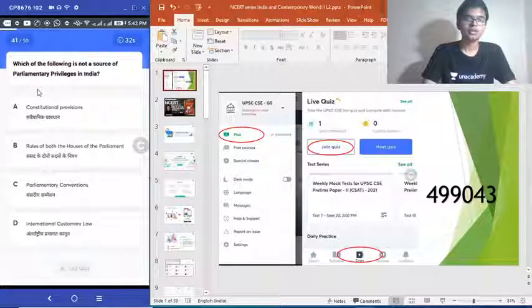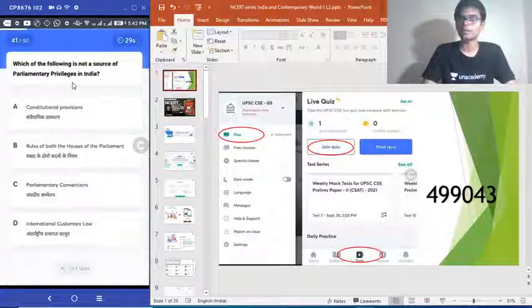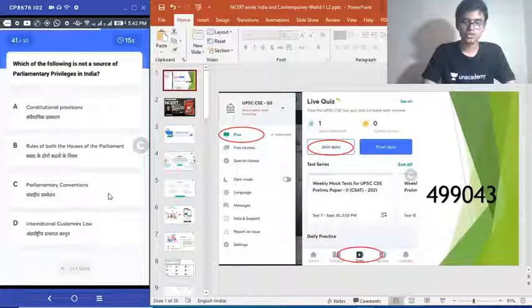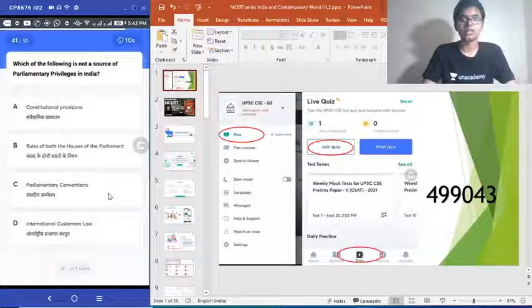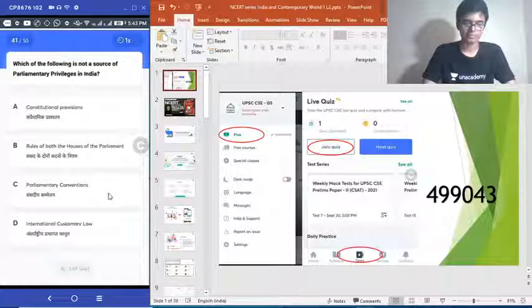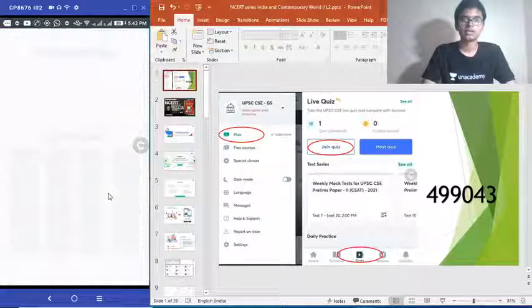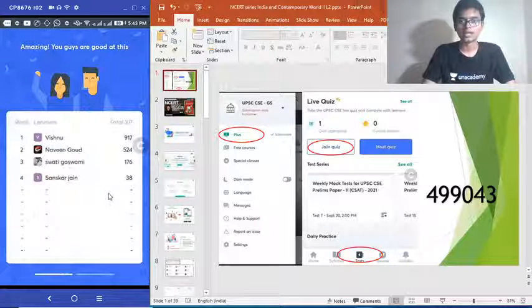Question 41. Which of the following is not a source of parliamentary privilege in India? A. Constitutional provisions. B. Rules of both the houses of parliament. C. Parliamentary conventions. And D. International customary law. Choose the correct answer. Time is up. Correct answer is option D.